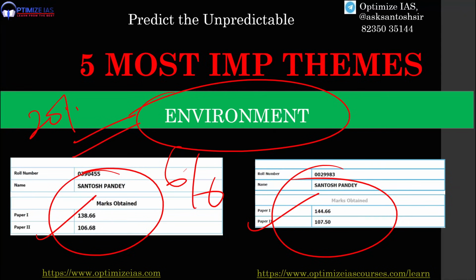By mastering these 5 important themes, 90% of the questions in the environment subject are coming from these important themes. If you master these 5 important themes, you need not read the entire book, guys. So please stay till the end of the video and get all these 5 important themes. I'm going to share the technique of mastering these 5 important themes also. So let us start the video.